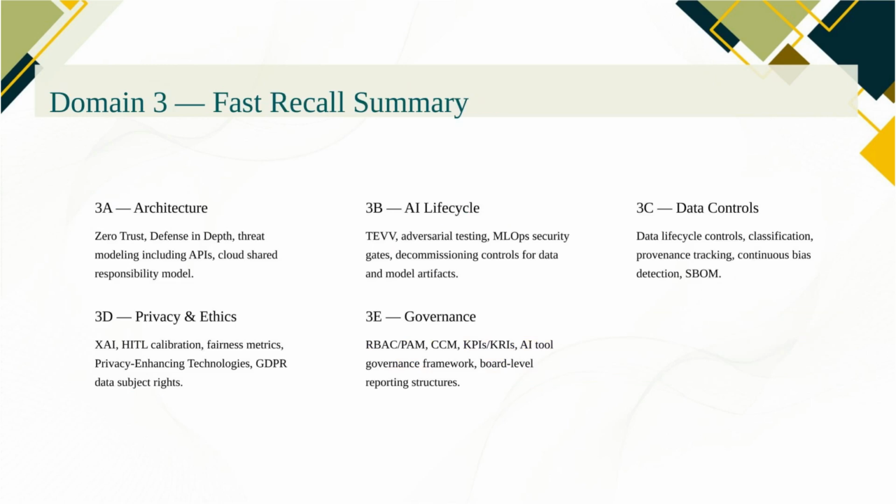Let me close with the fast recall for Domain 3. For 3A, architecture: zero trust, defense in depth, threat modeling before building, and cloud shared responsibility model.